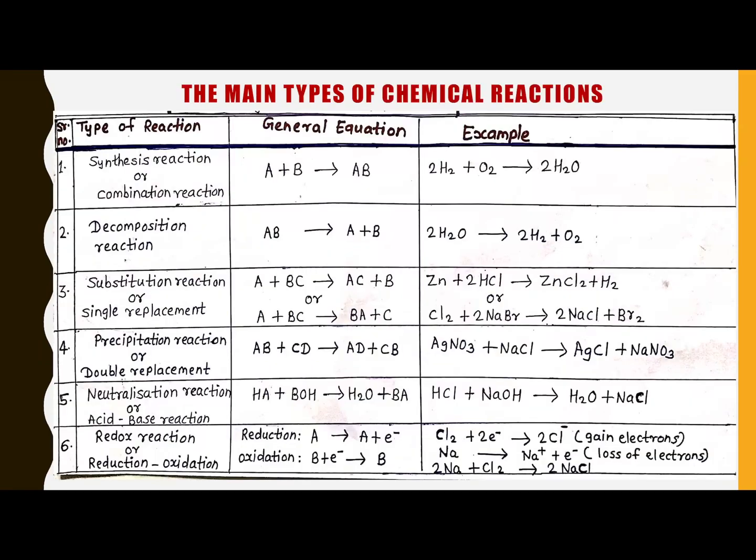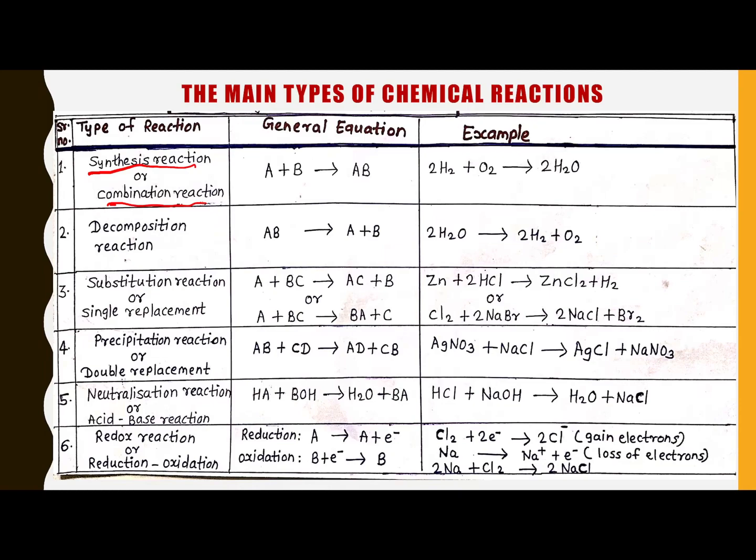Here I give some important or main types of chemical reactions. There are various reactions in chemistry, but these are the basic and main types of chemical reactions. So first of all, we discuss the synthesis reaction or combination reaction. In this reaction, the product is synthesized.